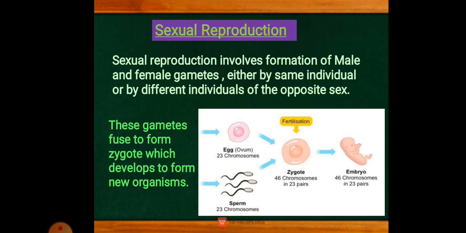Next, why is sexual reproduction needed and what are the advantages of sexual reproduction? Why is sexual reproduction needed and what advantages do we see in sexual reproduction? Here we have to understand a few points about what advantages are present. In asexual reproduction, what happens? Daughters look exactly like their parents, right?